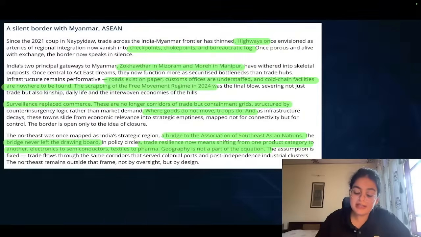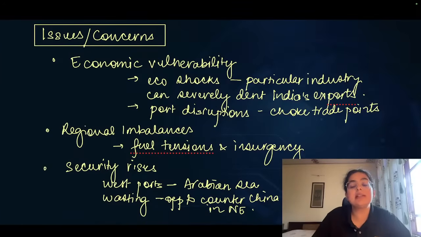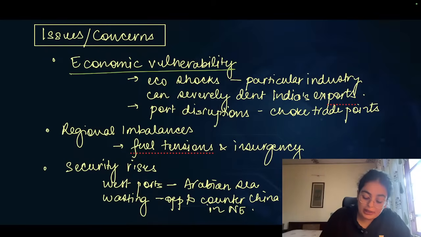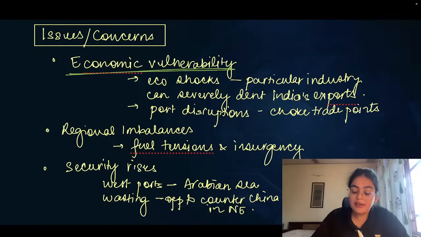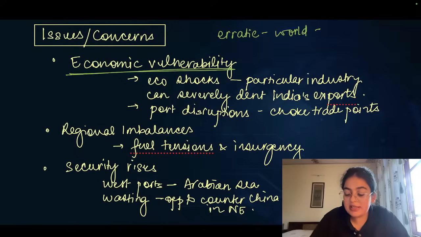So let's understand what the issues and concerns are with this kind of trade pattern. The biggest issue and concern is economic vulnerability. Now, what do we mean by economic vulnerability? If there are economic shocks, and we have seen multiple Western countries and multiple trade blocs forming, we see erratic trade policies in the world that we live in today. Trade policies are changing by the minute. Trade deals are being left by the minute.